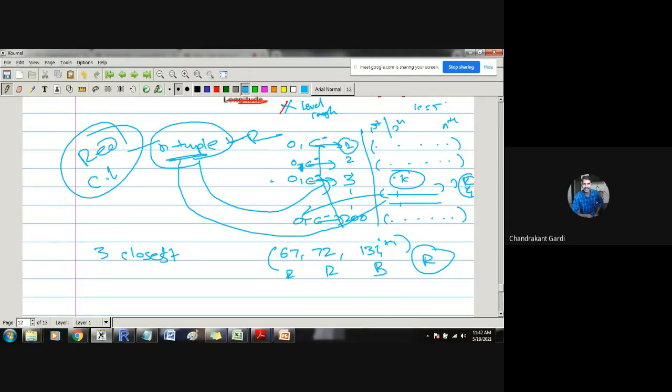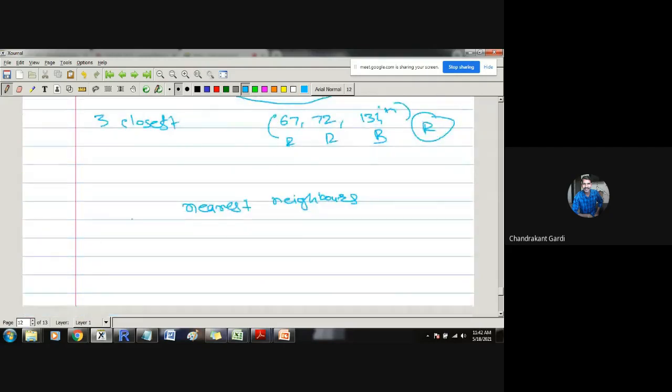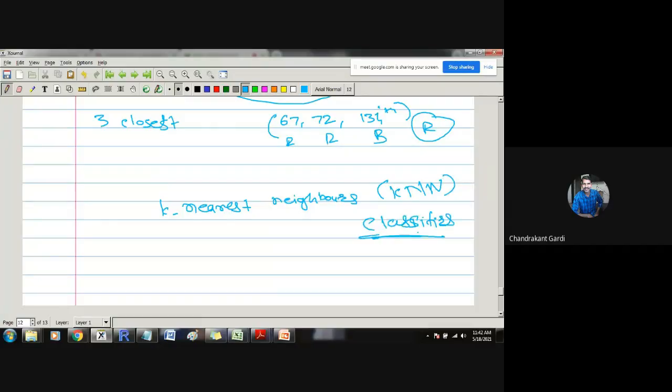What is the majority of class labels in those k observations? Based on that, the decision will be taken. So we are taking the decision based on k nearest neighbors, and that abbreviates as the KNN classifier. KNN classifier simply means k nearest neighbor classifier.